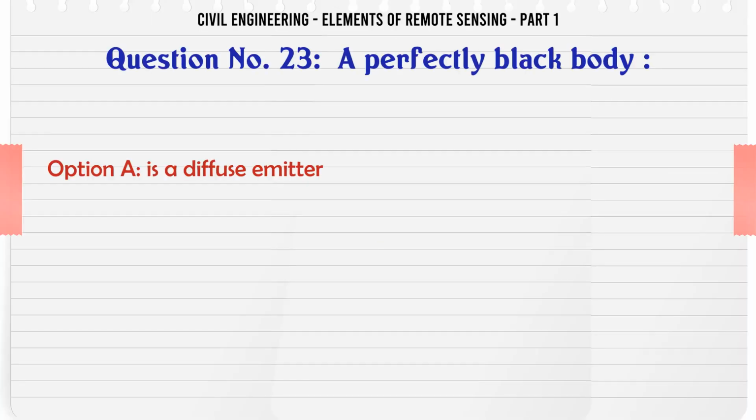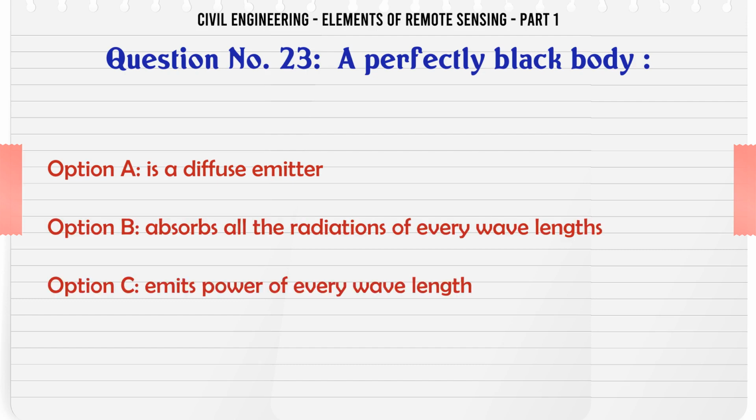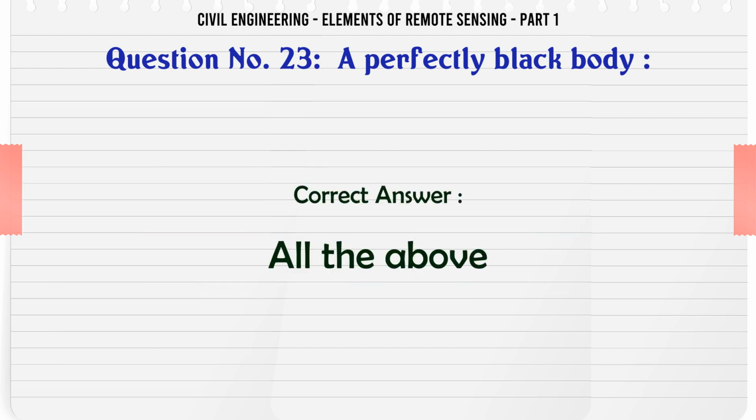A perfectly black body: A. is a diffuse emitter. B. absorbs all the radiations of every wavelength. C. emits power of every wavelength. D. All the above. The correct answer is all the above.